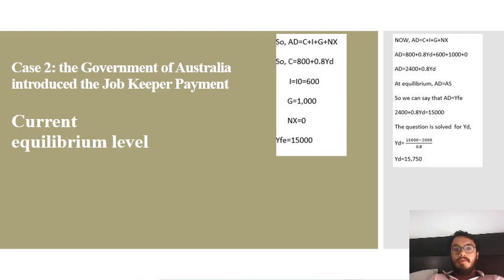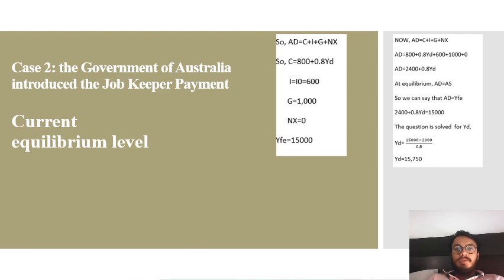My student ID is 20173359 and today my topic is the case where the government of Australia introduced the JobKeeper payment, regarding different kinds of payment in the way of the current equilibrium level. In order to calculate the current equilibrium level of income in the economy, the aggregate demand equation needs to be seen, higher and lower, as a different kind of formula applies.